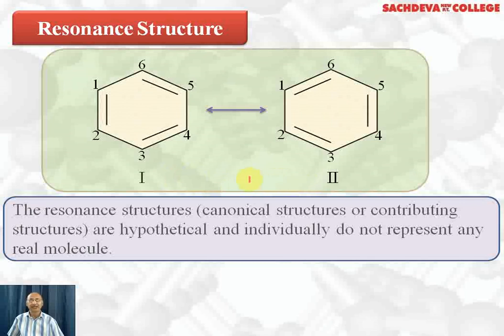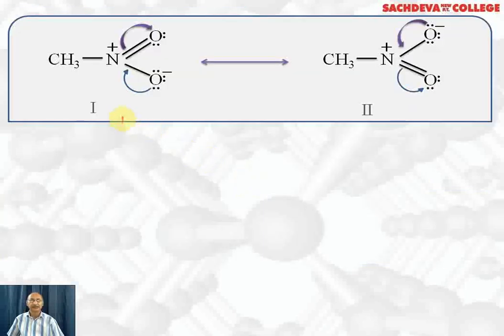It has 6 pi electrons which are delocalized and all the bonds are equal and they are in between single bond and double bond, and the bond length is in between that of a double bond and a single bond. Next, we are taking resonating structure of nitromethane. Here we have one pi bond and this is a coordinate bond.